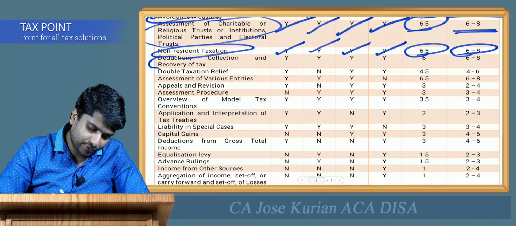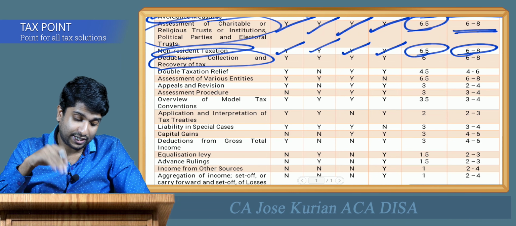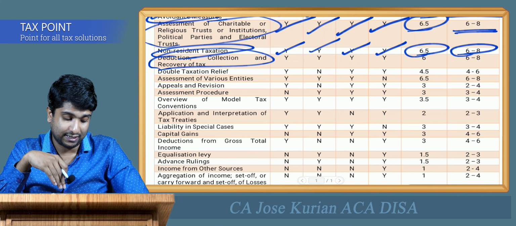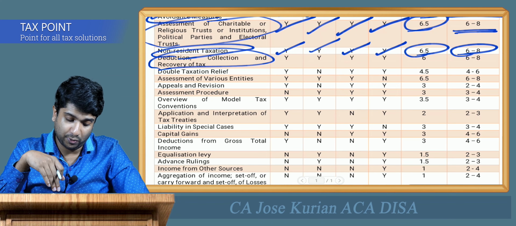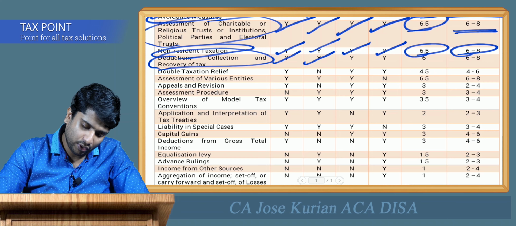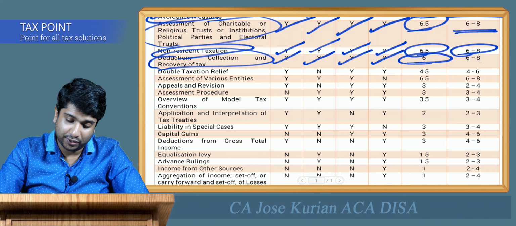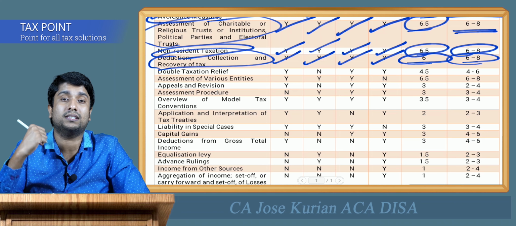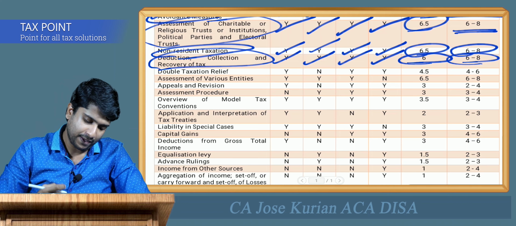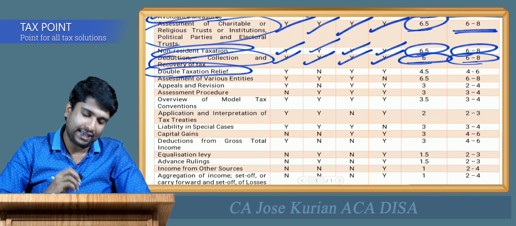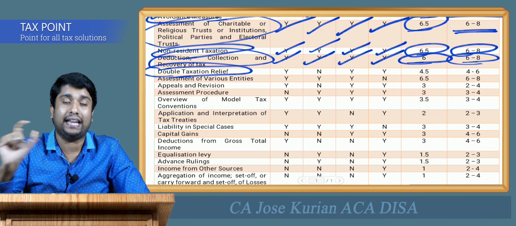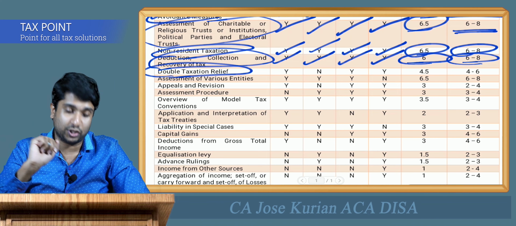The next chapter which I will recommend is deduction, collection and recovery of taxes, that is TDS and TCS. Again, in the past 4 attempts they have asked questions from this chapter, the average is 6, and you can expect around 6 to 8 marks in the upcoming examination. Moving forward, the next is double taxation relief, that is your DTAA, double taxation avoidance agreement chapter.